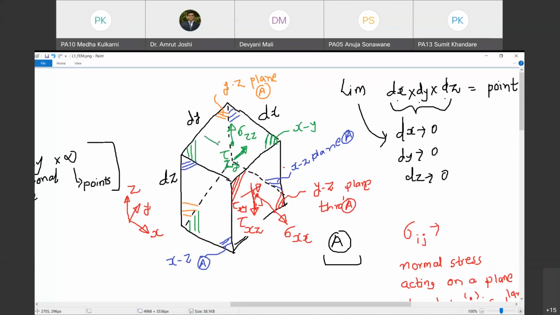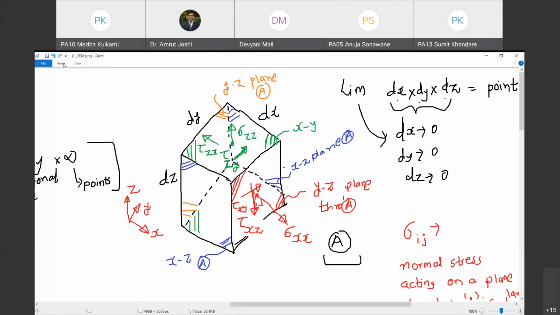Similarly, what should I call this component? This is also acting in the xy plane. It is parallel to the xy plane, so I will have to call it tau. It is acting on the plane xy to which the z-axis is perpendicular, so the first suffix is going to be z and it is acting in the x direction. Negative or positive doesn't matter. So I am going to call it tau zx.